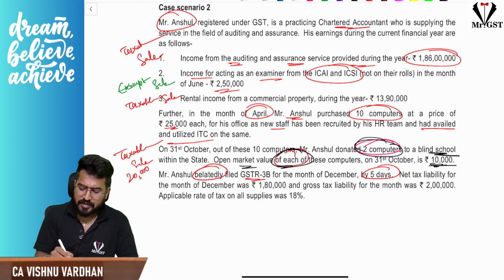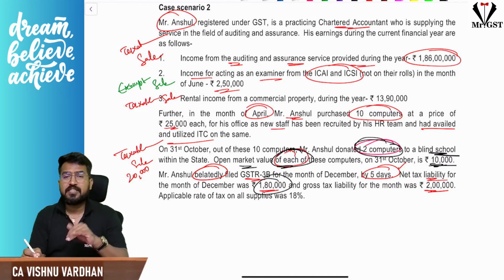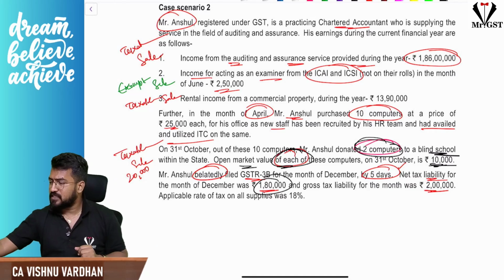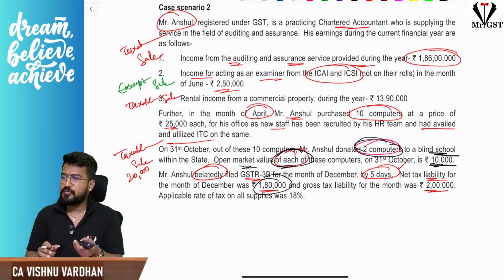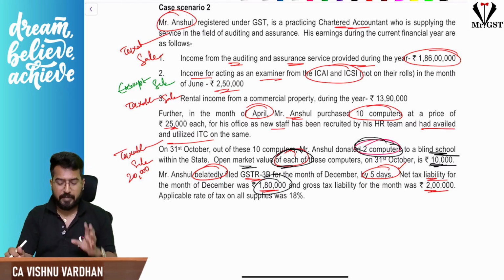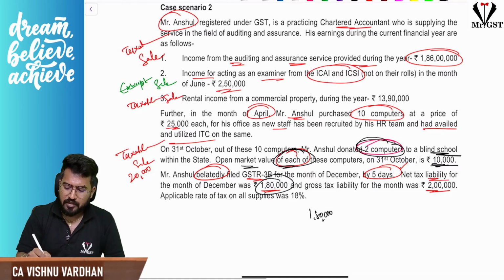Next, he has filed a return late by 5 days, and net tax liability is 1,80,000 and 2 lakhs is the gross liability. When we are doing the interest calculation, we will do it only for the net liability, because it is just a delay in filing the return and hence the tax has been paid late. Now please understand, 5 days late has happened, and here you have to calculate interest on 1,80,000.